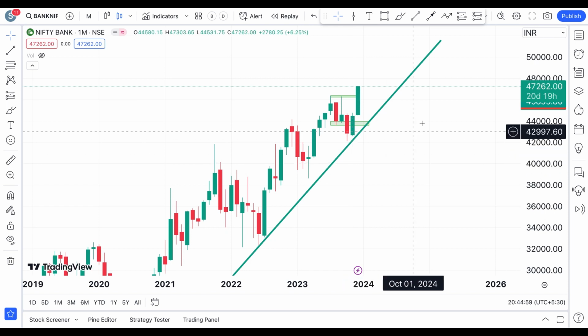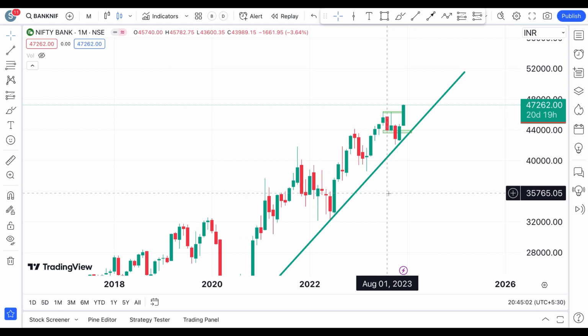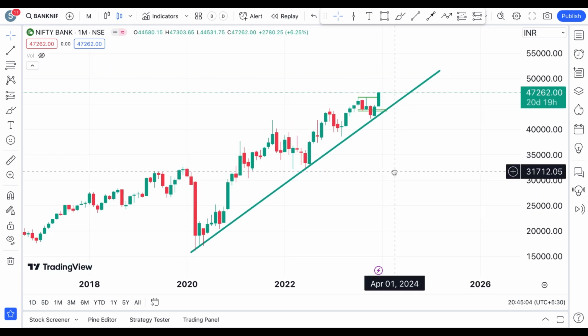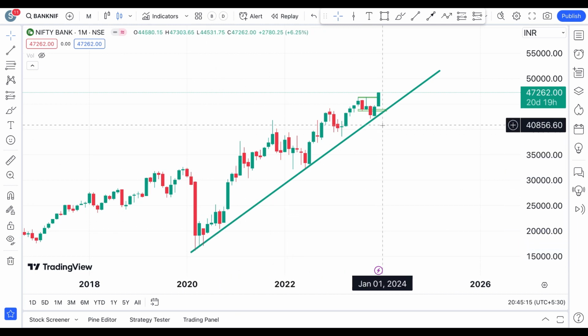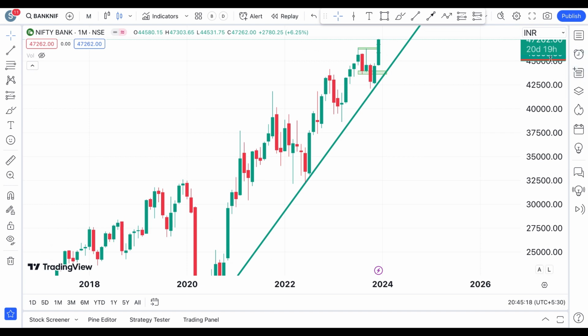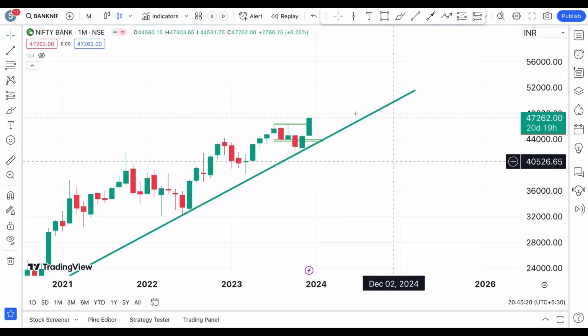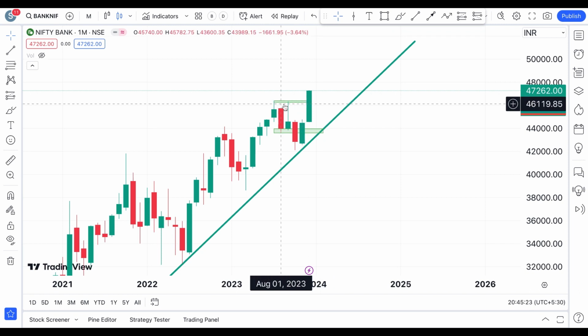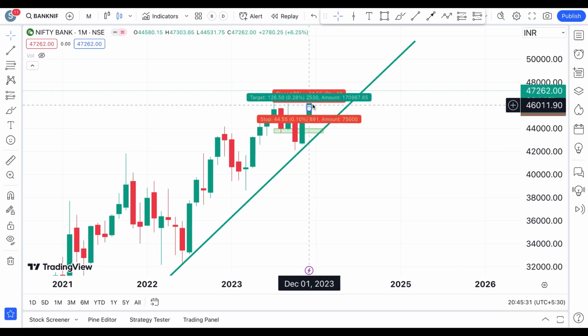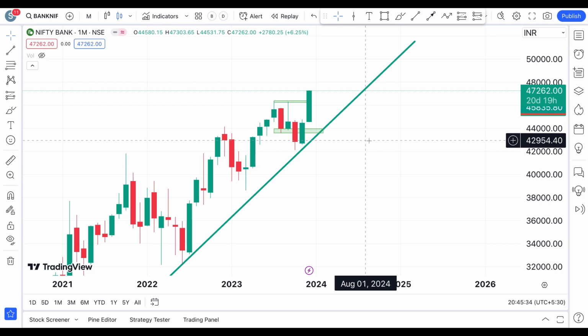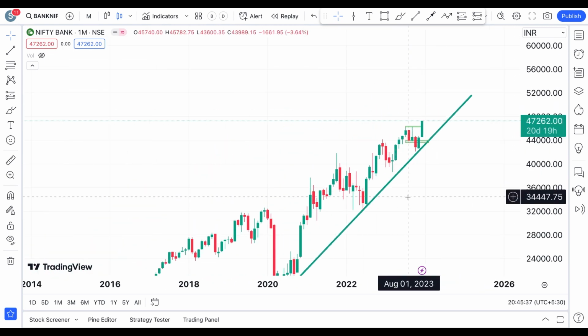of piercing pattern, which is a reversal pattern that suggests that on a monthly chart of Bank Nifty, like we said in our last month special video, this is a very strong location. It has taken support at this trend line, which is coming from 2020. This is a valid trend line, and we have a 3 point connection to this trend line. So now, if you consider the previous swing high of the Bank Nifty on a monthly chart, we have already seen a target reached. Okay, so on a monthly chart, Bank Nifty was pretty strong.